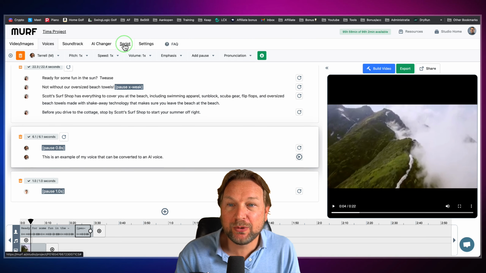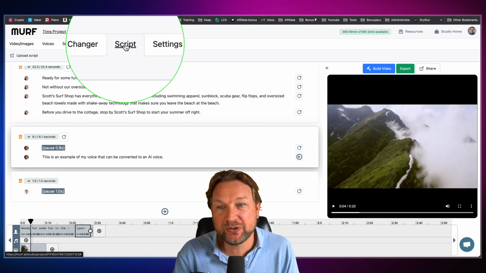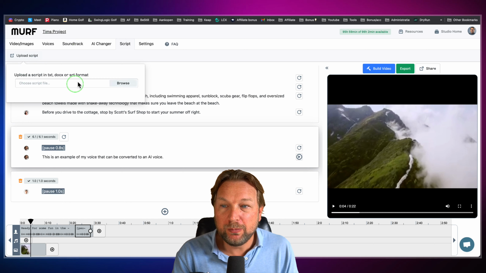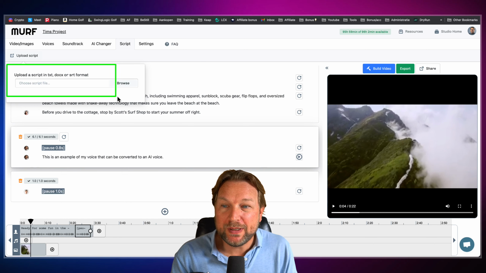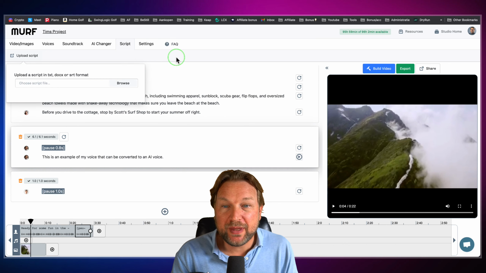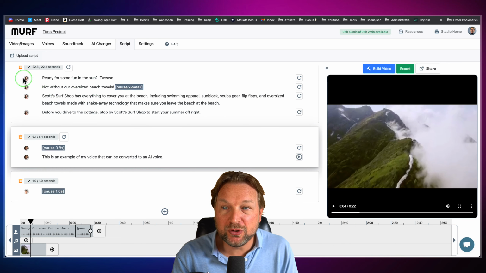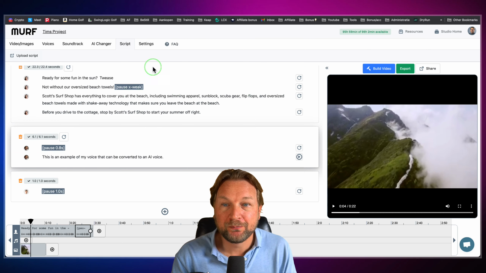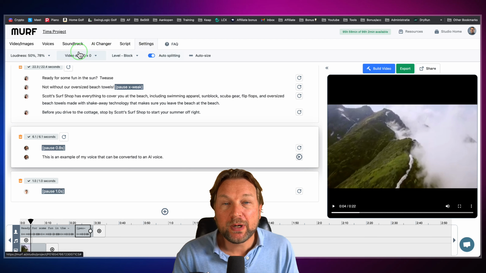Now then the next thing, what you can do here is script. Actually, you do that at the beginning, but you are also able to upload a script here, which is a TXT, a doc, or an SRT, so that will be added as a script here to Murf. It will create blocks for you based on your script. And then the last part inside of Murf is the settings part, where you can change some settings.